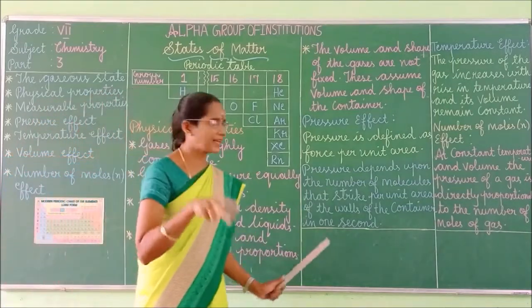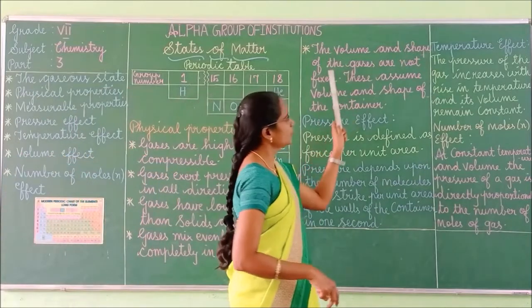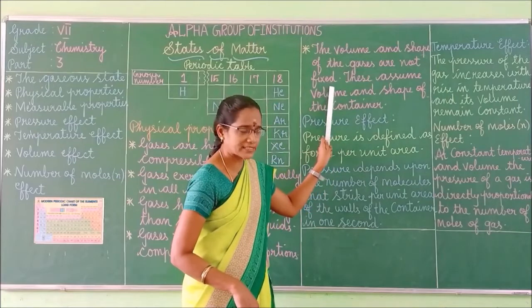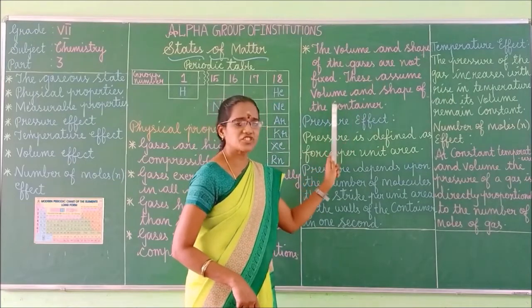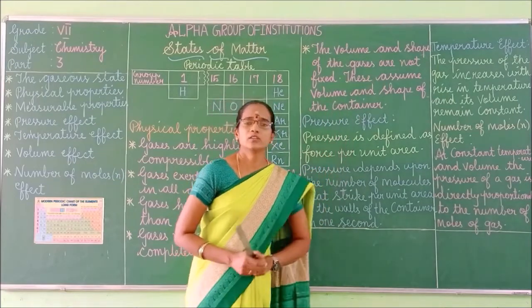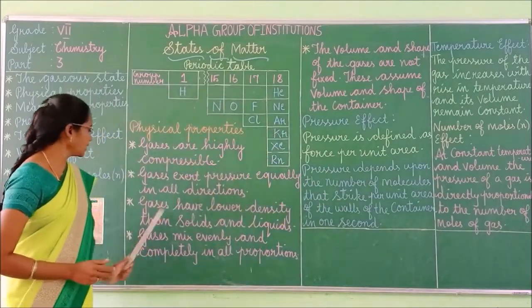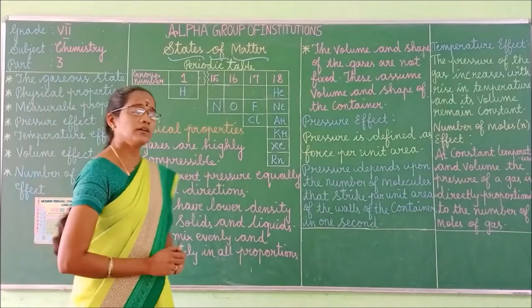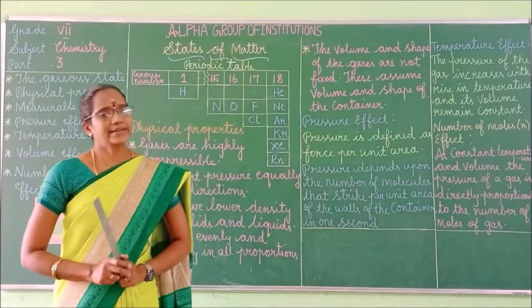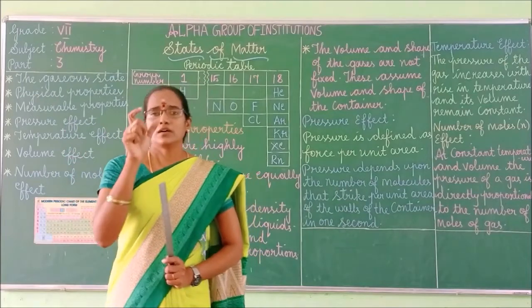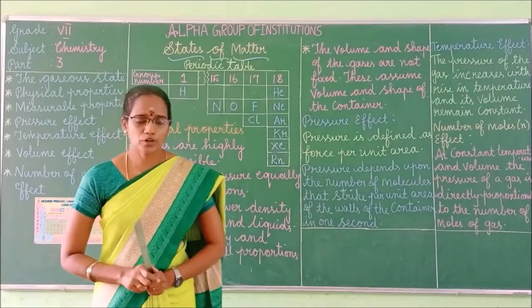It spreads everywhere. The volume and shape of the gases are not fixed; they assume the volume and shape of the container. So, how many points are there in the physical properties of gases? Totally 5 points. It's an important detailed answer. You should understand the meaning of each and every line. That is also important.